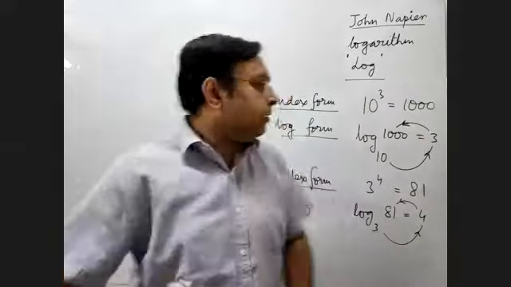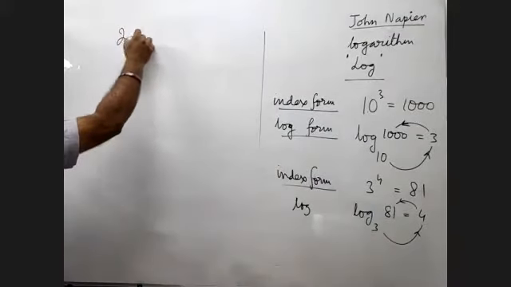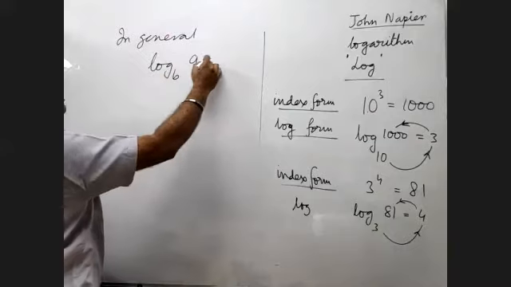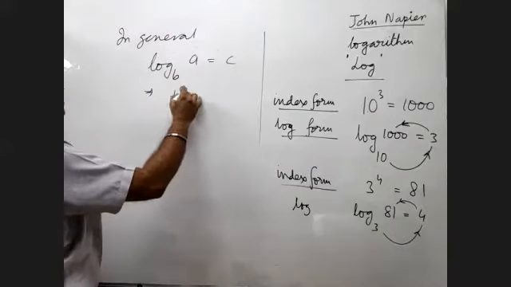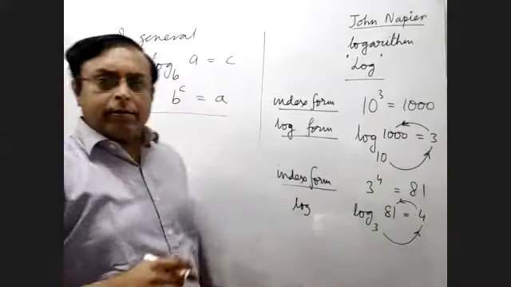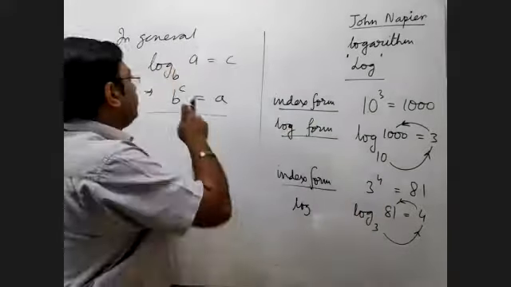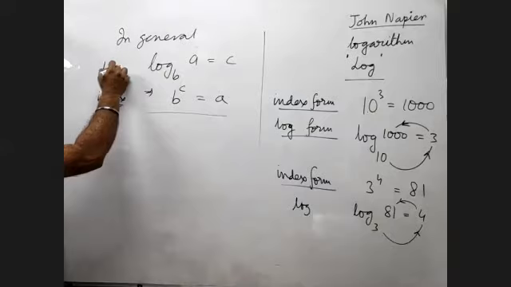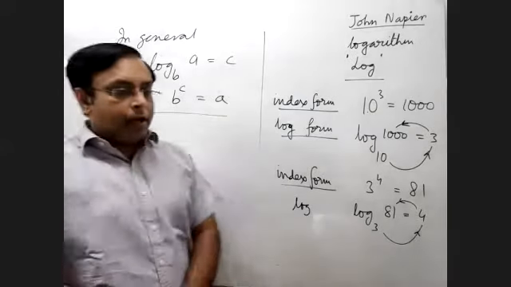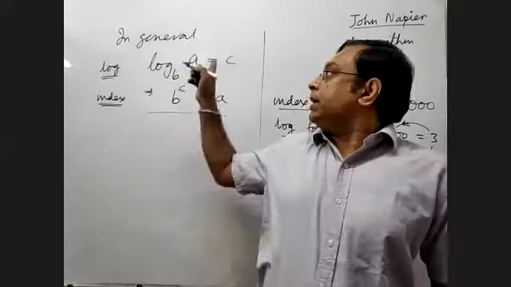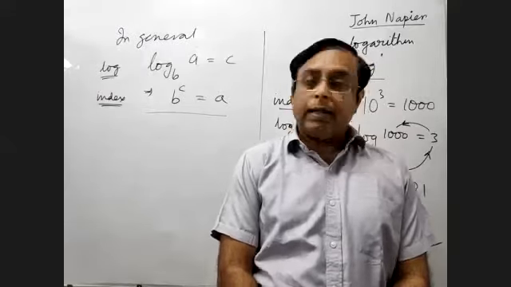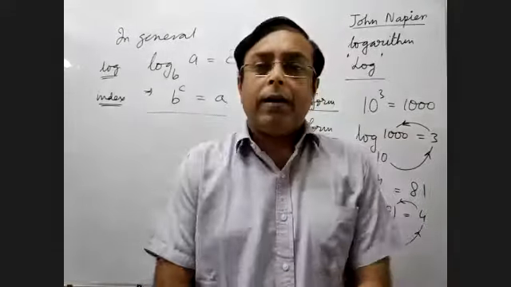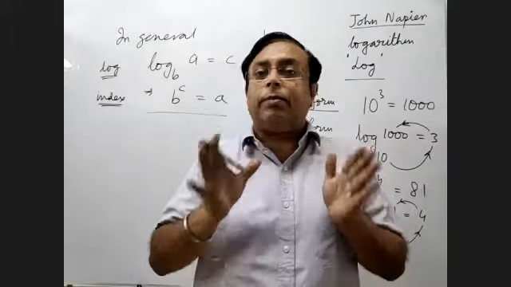So in general, a log form will be like this. Log A base B is equal to C implies B to the power C is equal to A. That's what the meaning is. So if the log form is this, then the index form is this. So this is the index form, this is the log. So log A base B is equal to C, and the index form is B to the power C is equal to A.